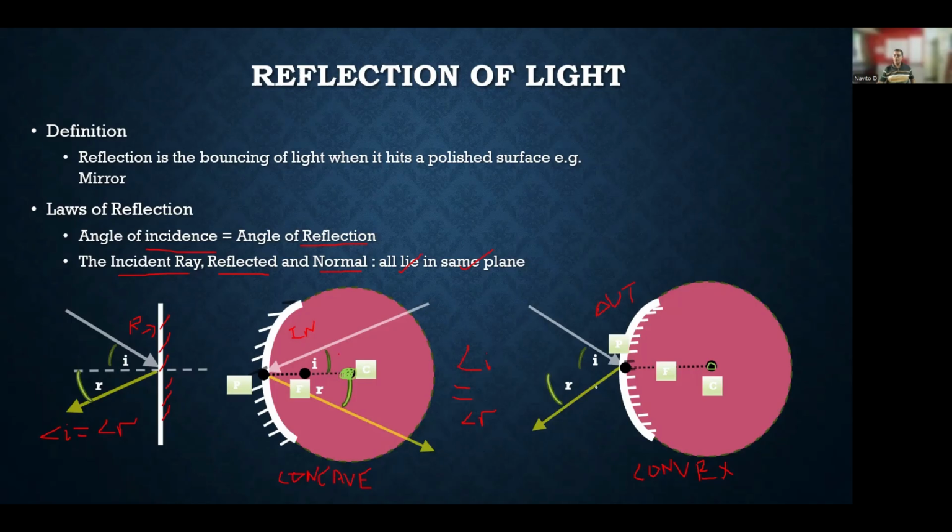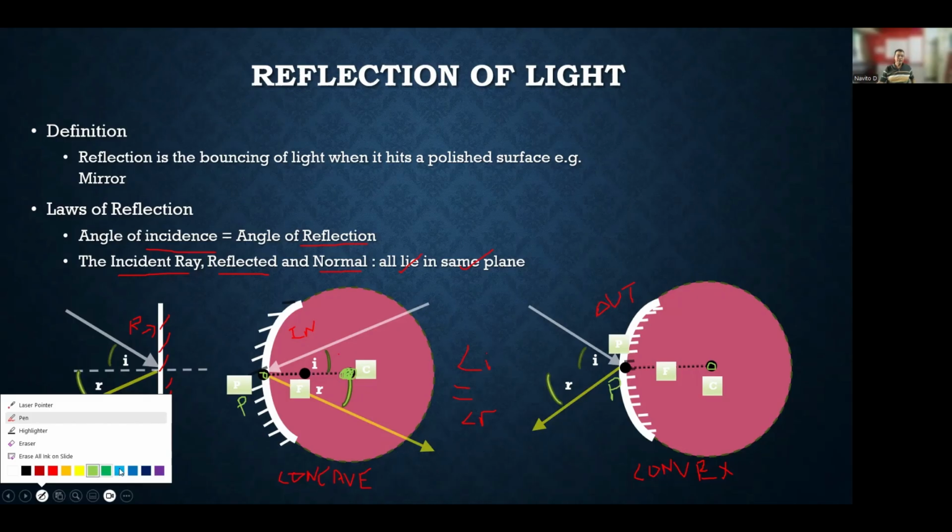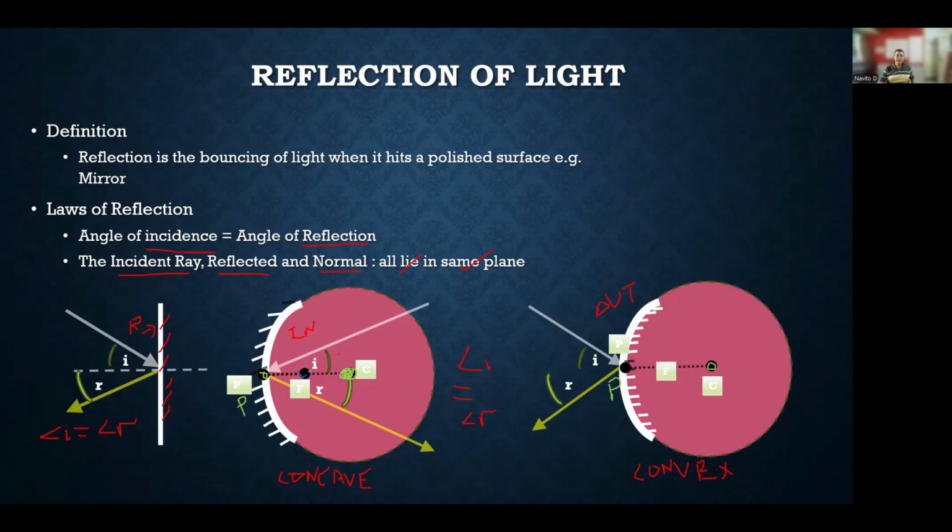And then we have a pole. This is the pole. The pole lies on the surface of the mirror. Pole of the concave mirror, which is on the surface. And then we have the focus. The focus point lies exactly at the center between the pole and the radius of curvature, which is the center of the sphere. That means it lies, blue indicator, it lies here. This is the focus point of the two mirrors.